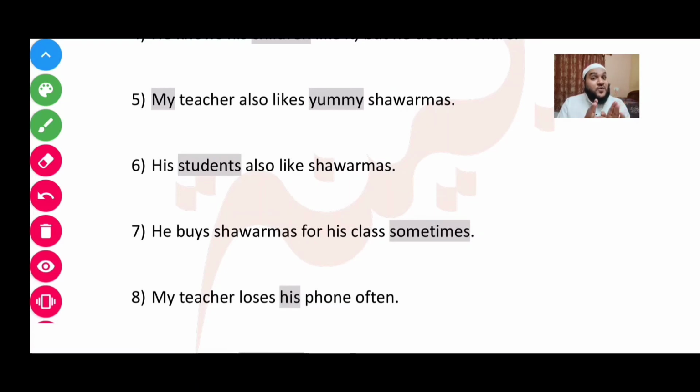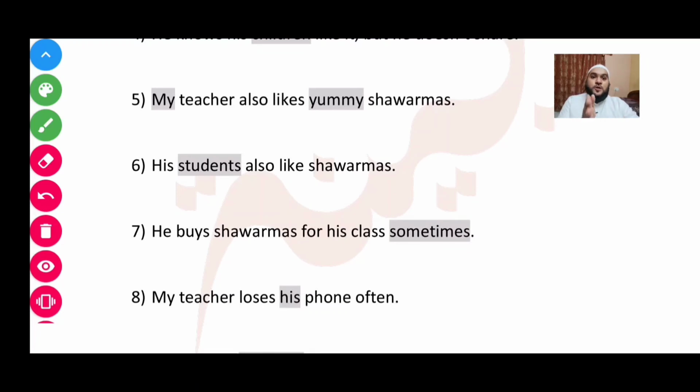It's weird because it is a non-living thing, a little bit difficult to understand. So my tooth, although it is a non-living thing, will be rafa because it is doing the act. So my tooth is aching. Aching is the act.